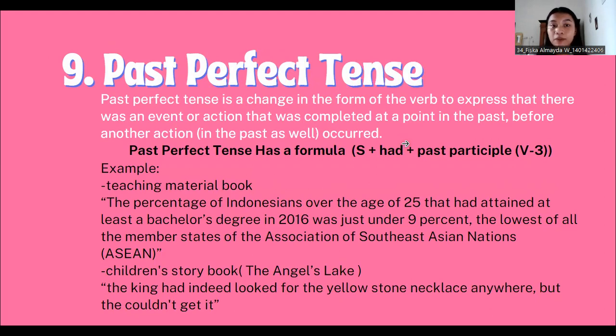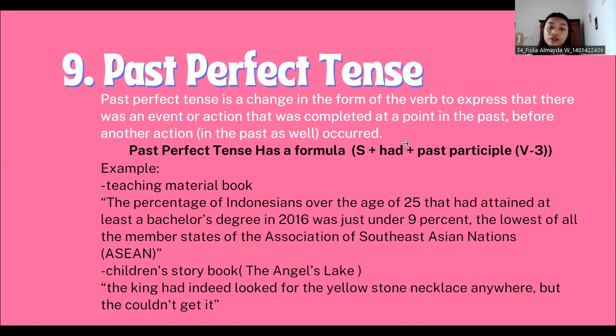The example of past perfect tense in the teaching material book: the percentage of Indonesians over the age of 25 that had attained at least a bachelor's degree in 2019 was just under 9%, the lowest of all the member states of the Association of Southeast Asian Nations, or ASEAN.